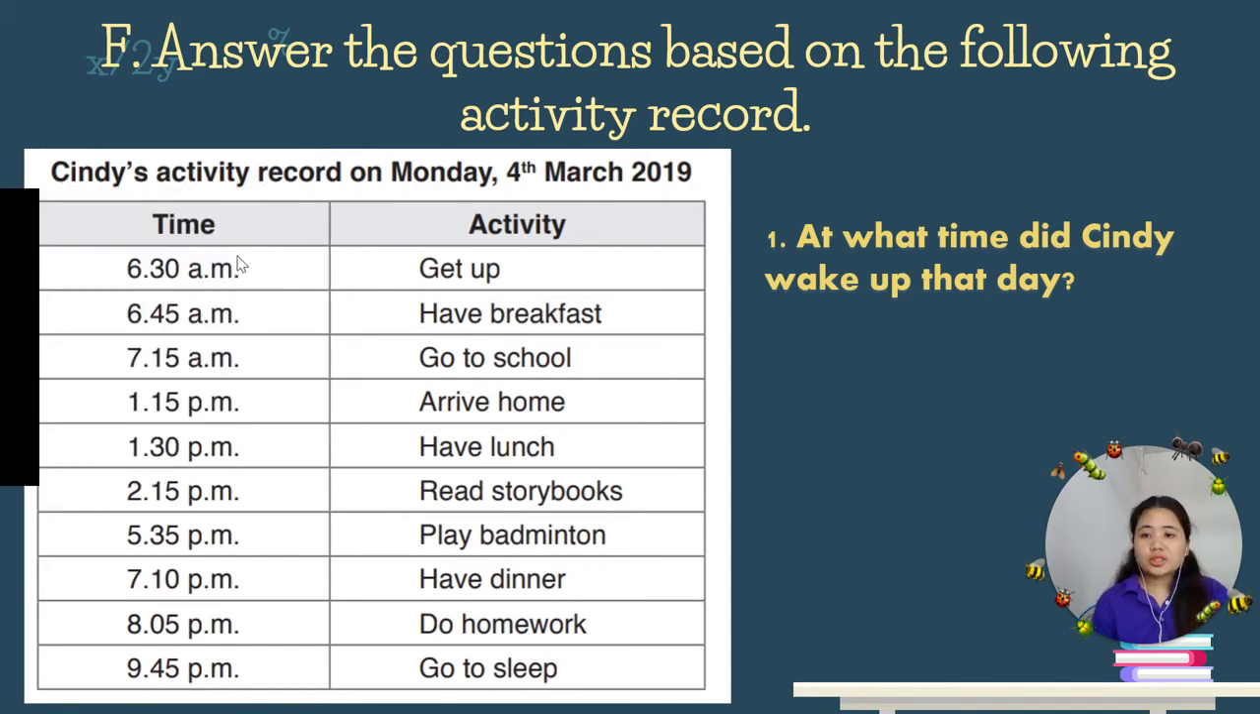At 6:30 a.m., Cindy gets up. 6:45 a.m., have breakfast. 7:15 a.m., go to school. 1:15 p.m., arrive home. 1:30 p.m., have lunch. 2:15 p.m., read storybooks. 5:35 p.m., play badminton. 7:10 p.m., have dinner. 8:05 p.m., do homework. And 9:45 p.m., go to sleep. Activity record means the schedule, what you do before or after you wake up, then before you sleep.